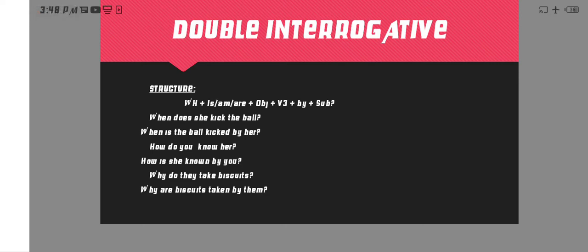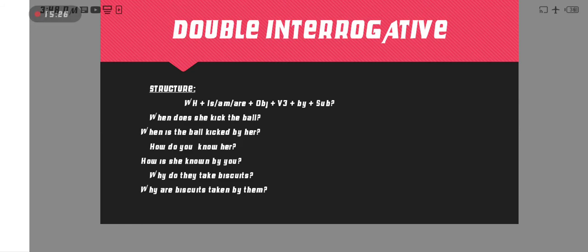When does she kick the ball? Now, passive voice. First WH family, when, then is MR according to the object. Here the object is the ball, so therefore we put here is. When is the ball, then the third form, kicked by, and last we put the subject.